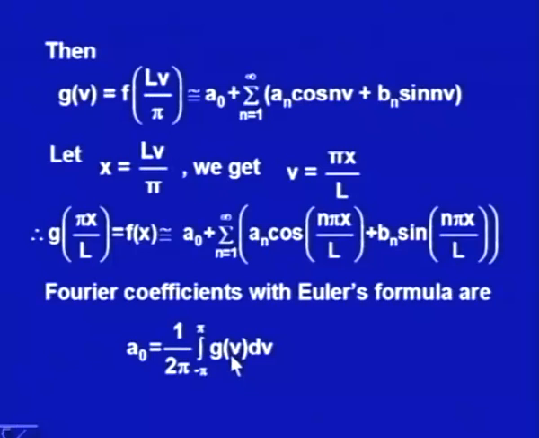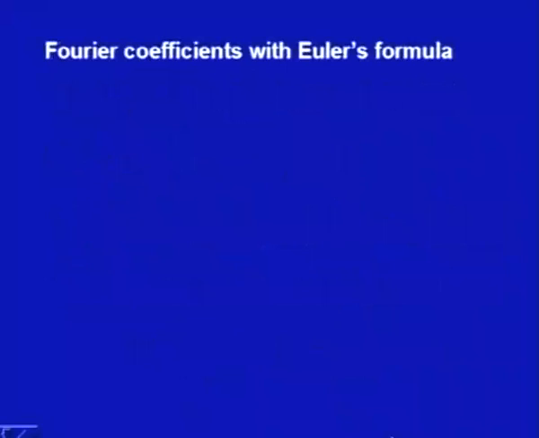Because we are changing from x to v, if I rewrite it, I would get the integral from minus L to plus L, because g(v) is the same as f(x), where g(v) is defined from minus pi to plus pi and f(x) is defined from minus L to plus L. So this is the same as 1 upon 2L integral from minus L to plus L of f(x) dx. Similarly, a n would be 1 upon pi integral from minus pi to plus pi of g(v) cos n v dv.